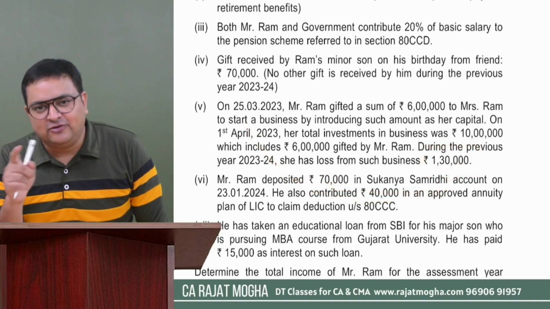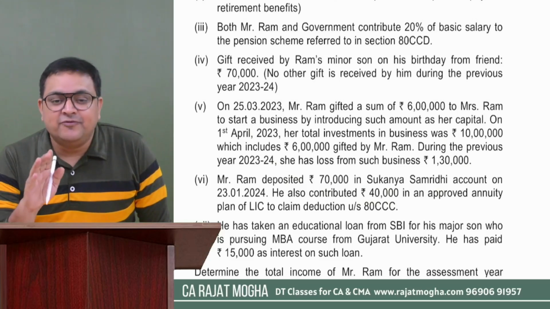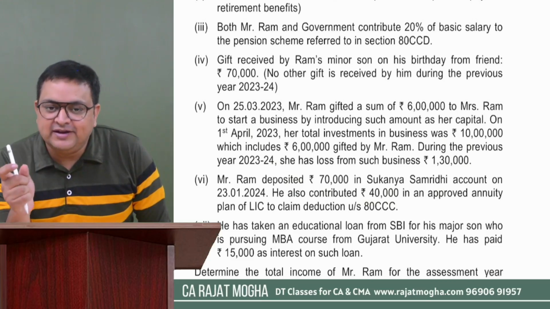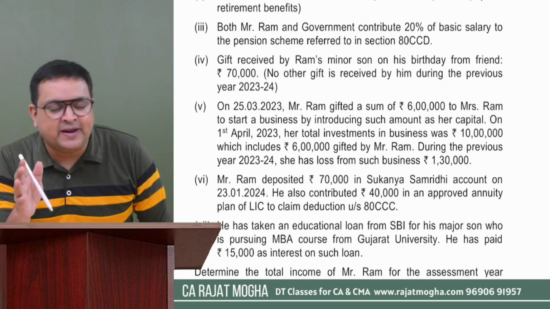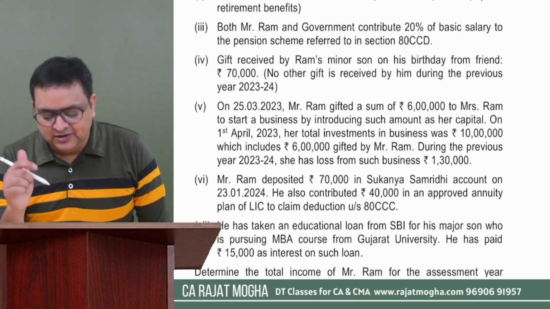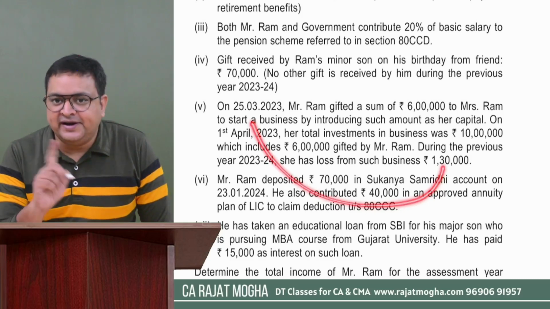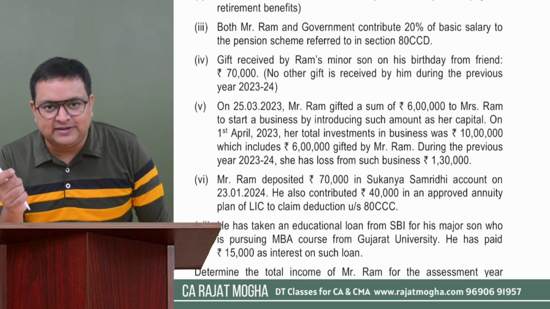First of all, tell me whether losses can be clubbed. The answer is yes, because the clubbing provision will apply. It doesn't matter whether it is a positive income or a negative income. If clubbing provisions are there, you have to apply them even in case of loss. So this is the loss and this loss will also be clubbed, but not the entire 1,30,000. You have to do the proportionate calculation.